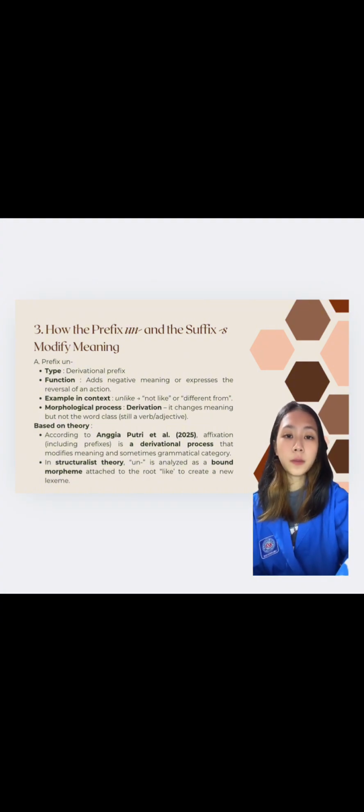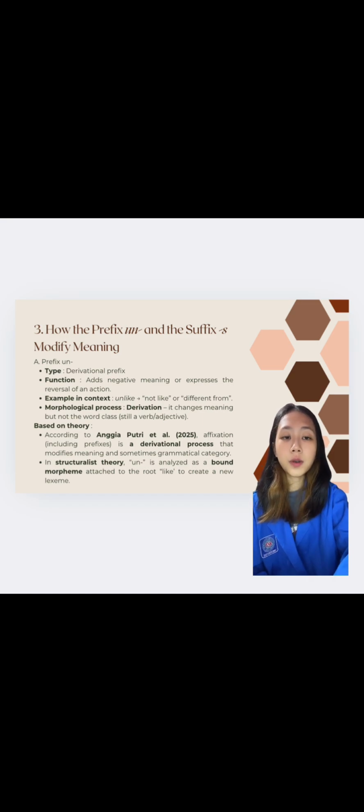For number 1, prefix un. The type is derivational prefix, and for function adds negative meaning or expresses the reversal of an action. For example, in context, unlike becomes not like or different from. For morphological process, derivation, it changes meaning but not the word class, so it is still a verb or adjective.